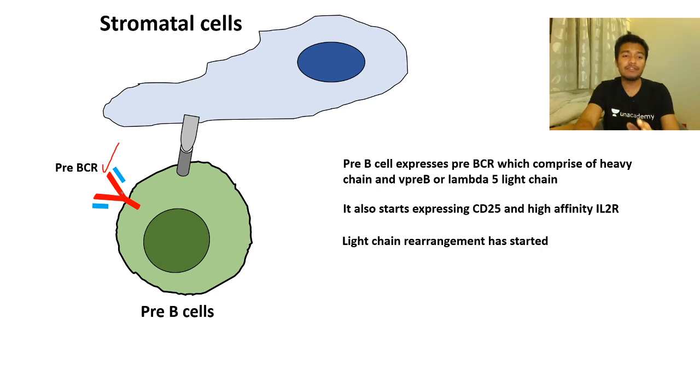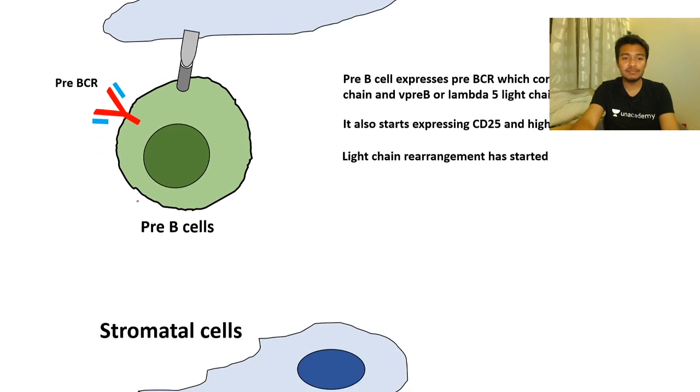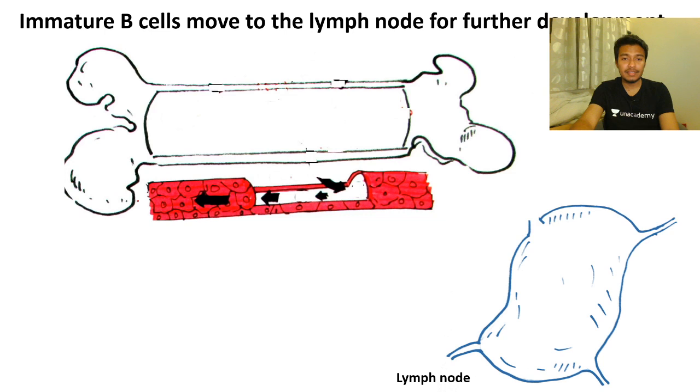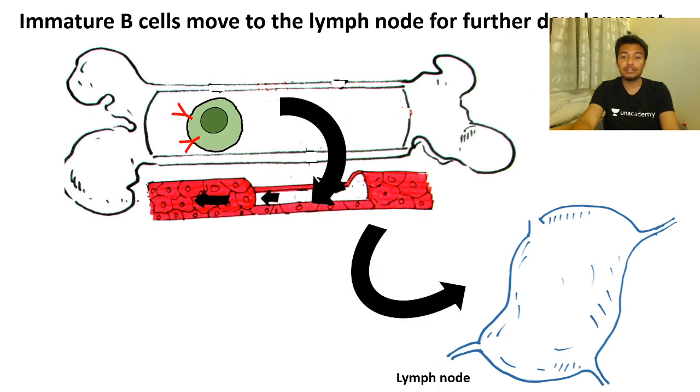So for now, they have a heavy chain, but they don't have a proper light chain. After this point, the light chain recombination would take place and they would be secreted out of the bone marrow. To where? To the secondary lymphoid organs. The secondary lymphoid organ in this case is mostly the lymph node, or otherwise they would be transported to the spleen.